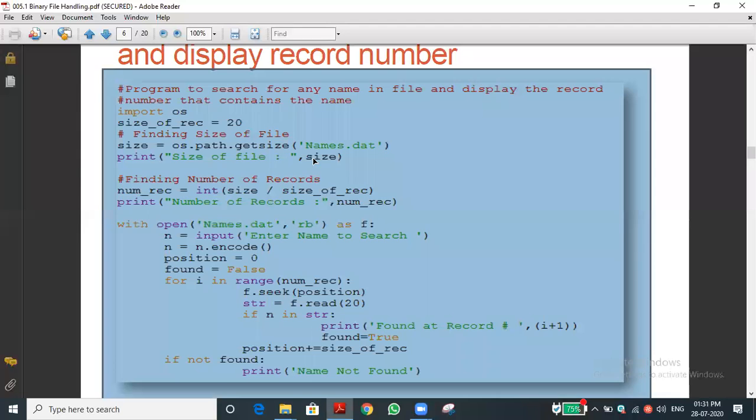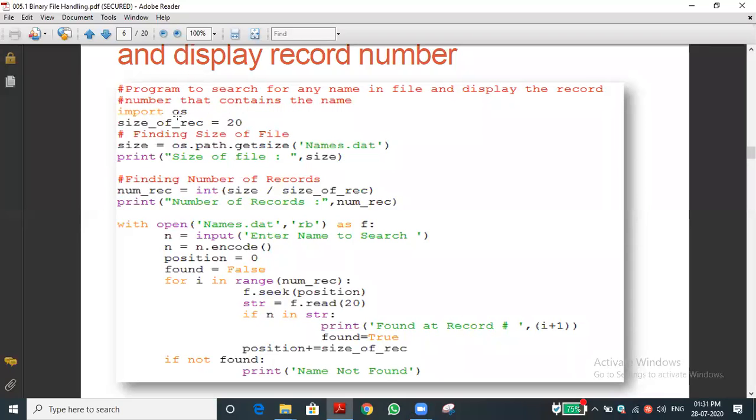The get size function is defined inside the OS module, so for that purpose we imported the OS. Why do we need to get the file size, sir? That may be your next question, and you can get the clarity automatically in the next line. You can see size equal to os.path.getsize function. I already said the getsize function will get the entire file size, which we stored in the variable size.